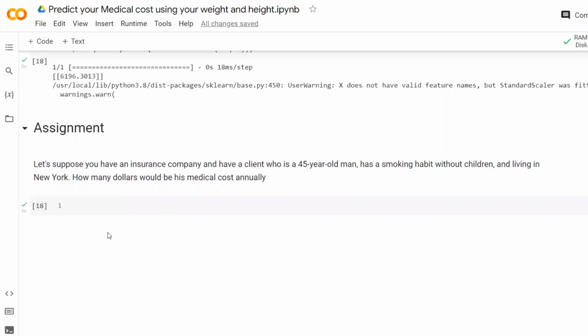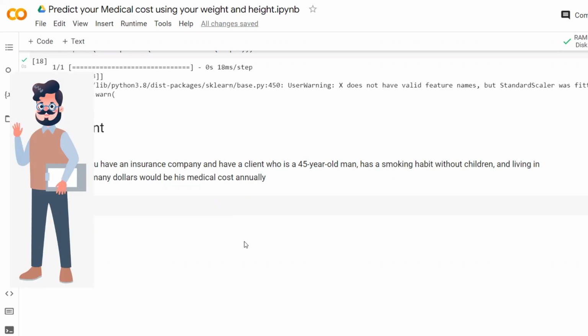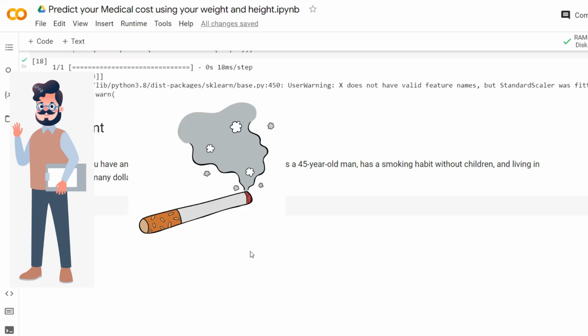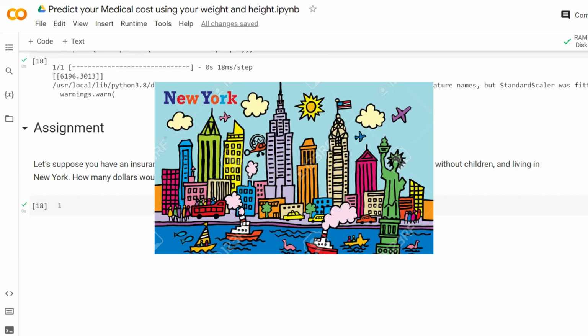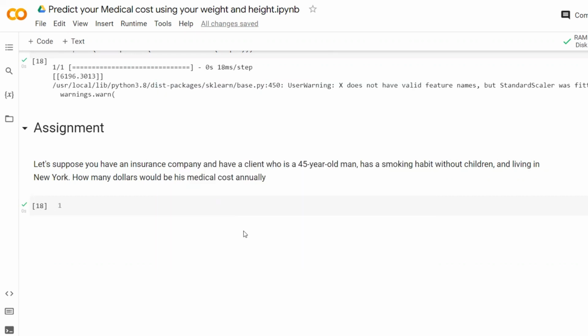And finally, I have something for you. I have an assignment. Imagine you have an insurance company and you have a client and you want to predict the medical cost for your client. And your client is a man. He is 45 years old. He smokes and he has no children. And he lives in New York. So how many dollars would his medical cost be for a year annually?